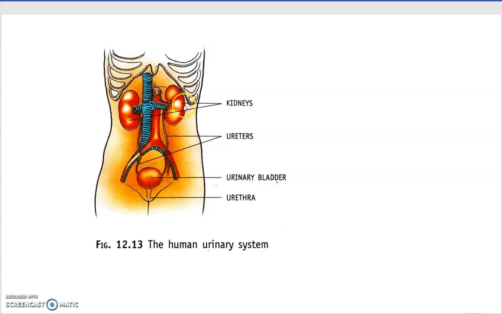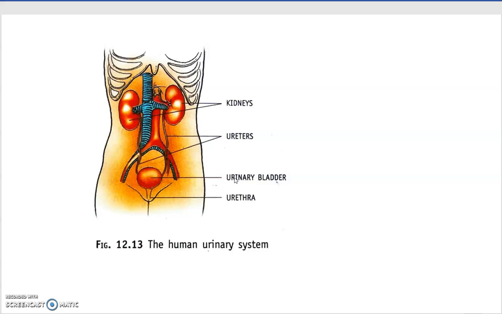Then you have this pair of tube-like structures, the ureters. Then there is this one elastic, bag-like sac, the urinary bladder. After this, there is again a small tube-like structure, the urethra.